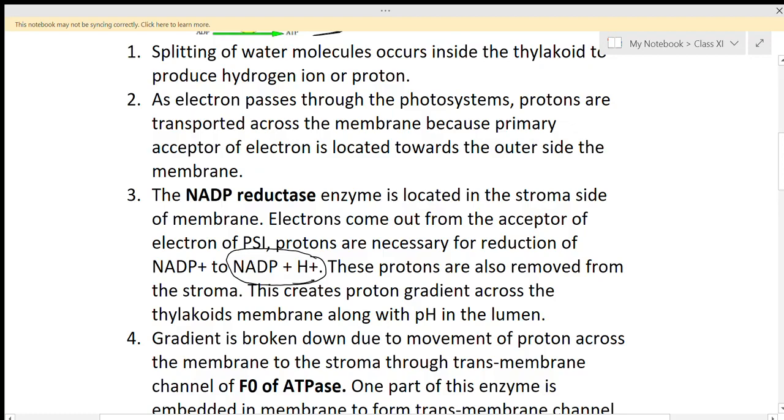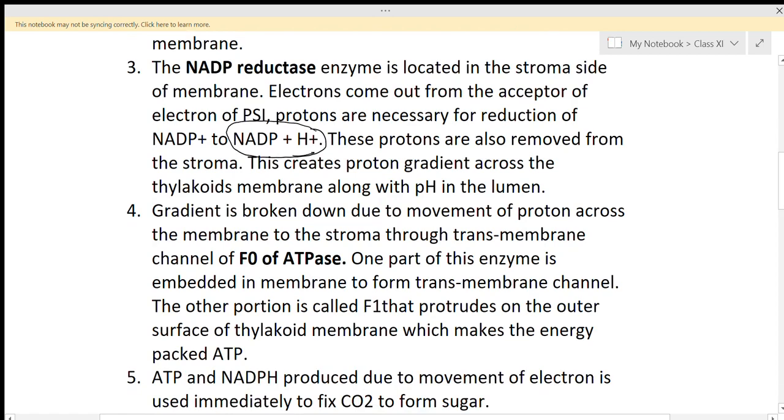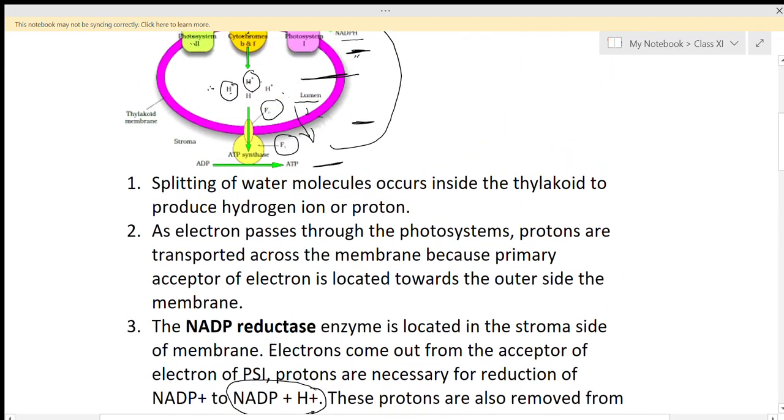And this creates a proton gradient across the thylakoid membrane, along with a pH difference in the lumen. So in this way, the concentration gradient is created. The gradient is broken down due to movement of protons across the membrane to the stroma through the transmembrane channel of F0 of ATPase. We can say it is ATP synthase. ATP synthase has two parts, the F0 part and the F1 part.